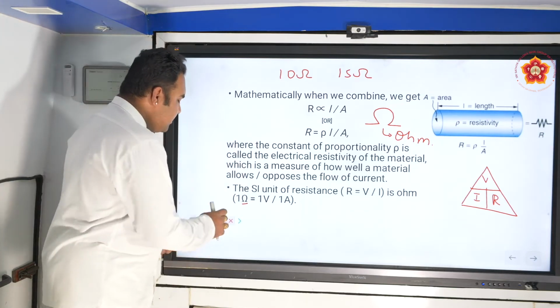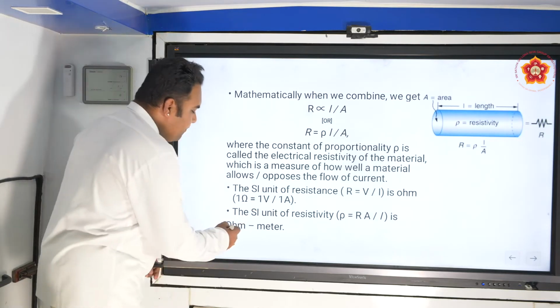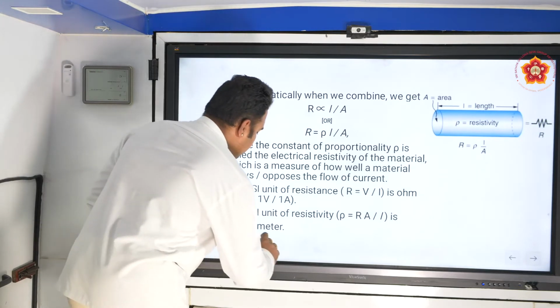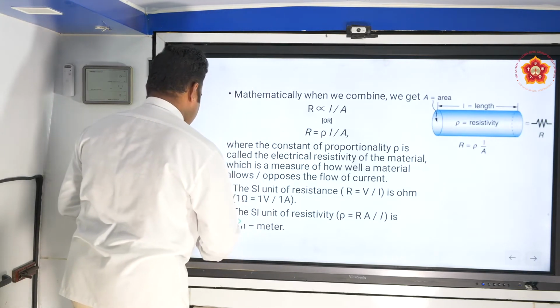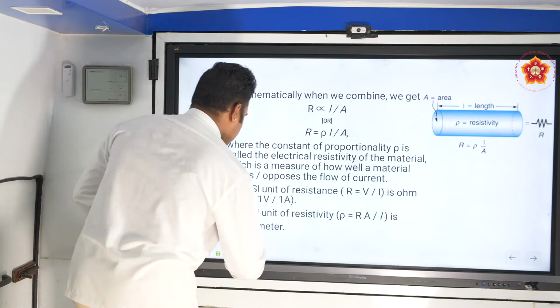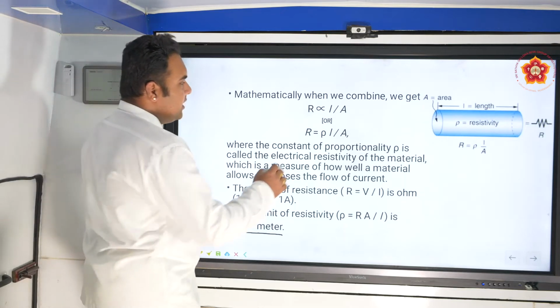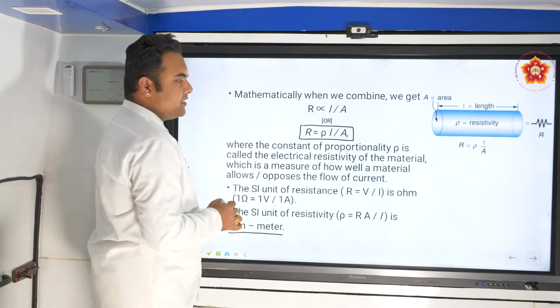Now for resistivity, the SI unit of resistivity is ohm meter. Now look at this particular mathematical expression.